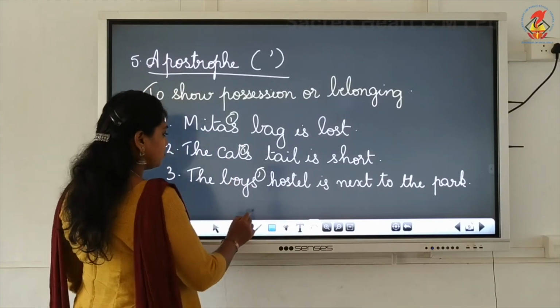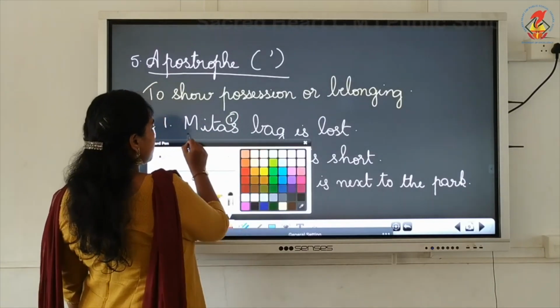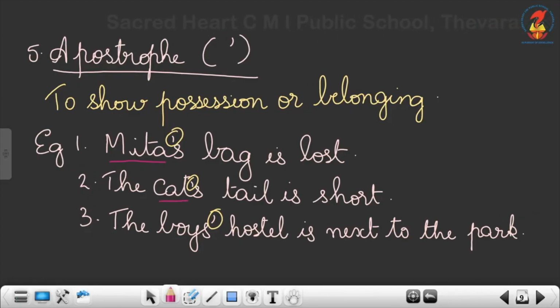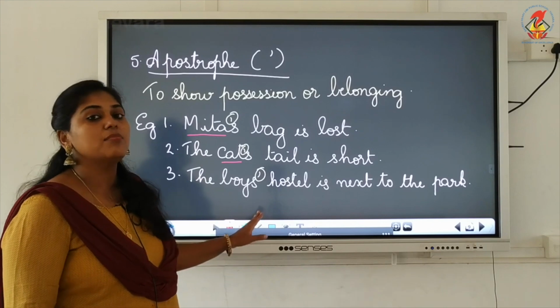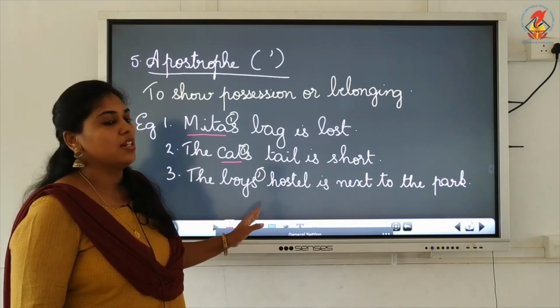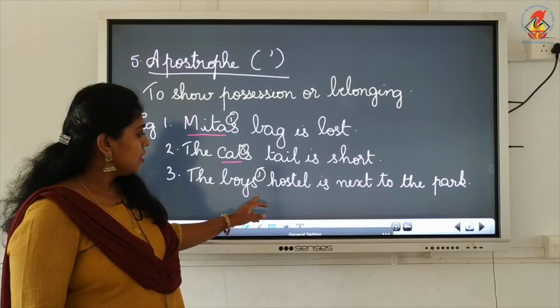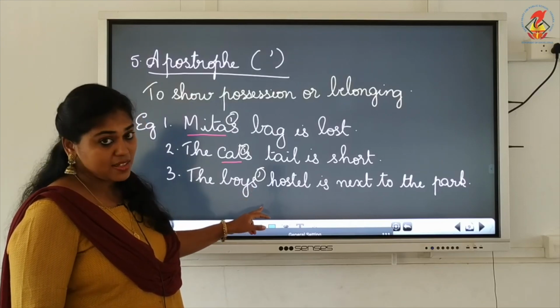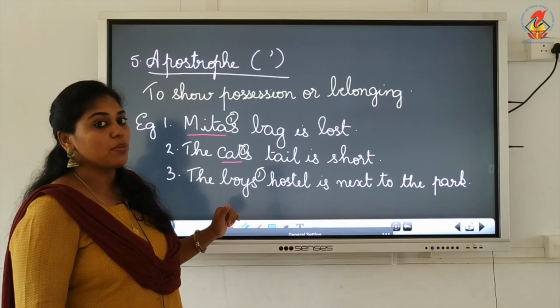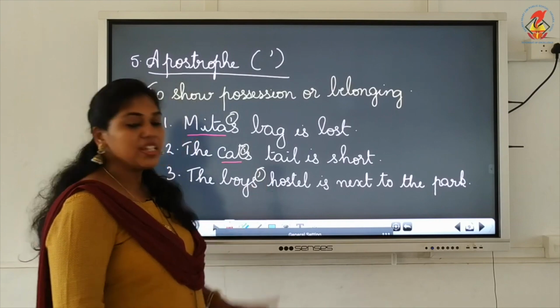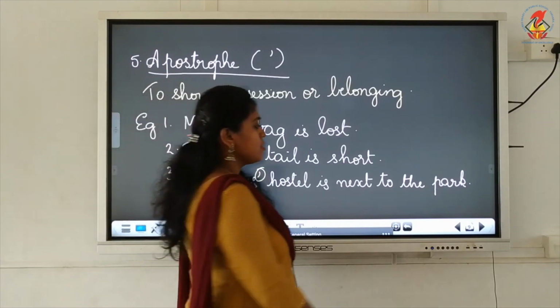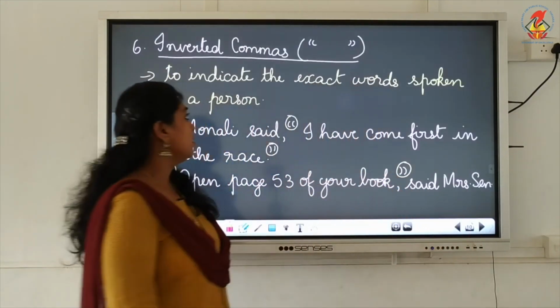Understood, children? So cat is a noun here. Now the next one, "The boys' hostel is next to the park." Here the noun is boys. Now here boys is not singular but plural, and it ends with s, right? So if s comes, where should we put the apostrophe? After s, isn't it? So we have to put the apostrophe after s. Okay, so this is about the apostrophe.